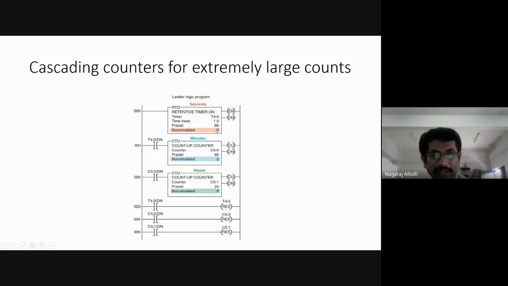Now again it will count from 0 to 60. When it counts from 0 to 60, the done bit will become equal to 1, right? Then when this done bit, T4:0/done, becomes 1,